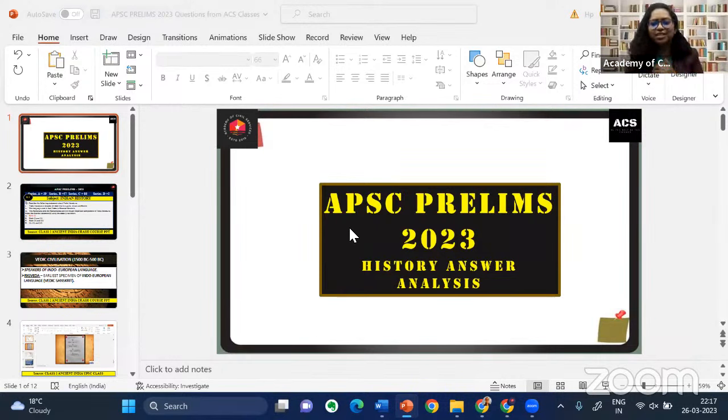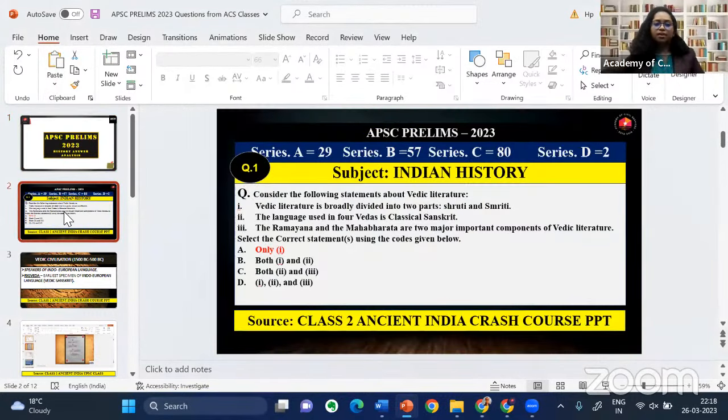But generally, aspirants are having a view APSC is a little bit easier. It can be cracked by hearting the things. But by seeing today's question paper, it's very clear to all of you, a very thorough and in-depth analysis is required for clearing APSC. That means the level of preparation required for APSC is nowhere different from UPSC. So let us look into the questions from history. Here you can see the first question.